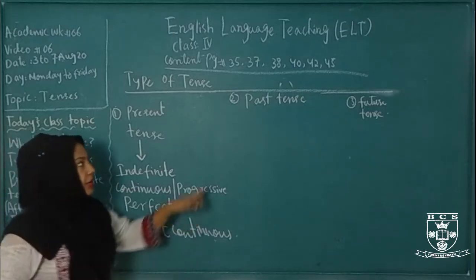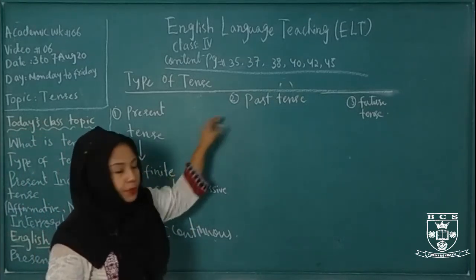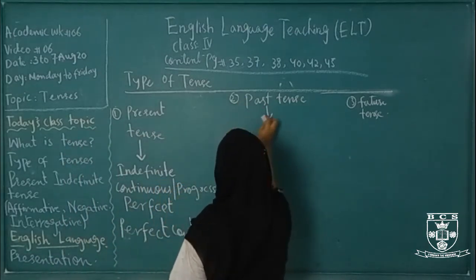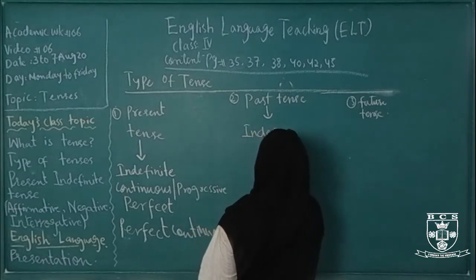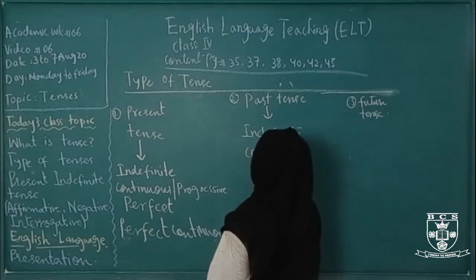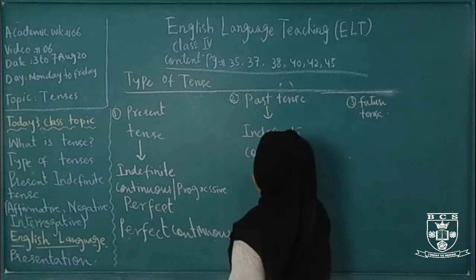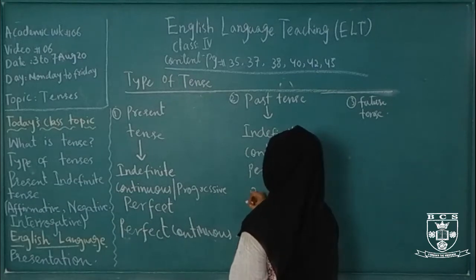In the same way, past tense is also divided into 4 parts. For example, past indefinite, then past continuous, then past perfect, then past perfect continuous.